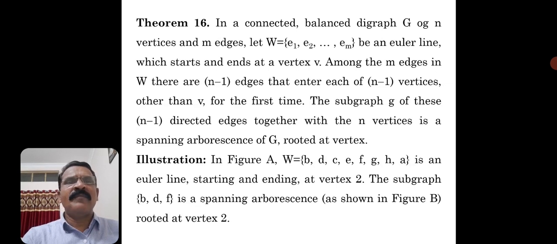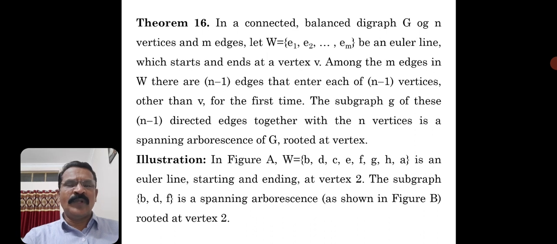In a connected balanced digraph G of n vertices and m edges. So we are considering a balanced digraph G whose vertex set contains n vertices, and the number of edges is m.